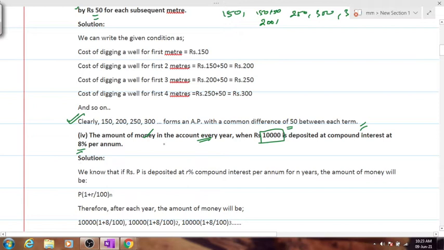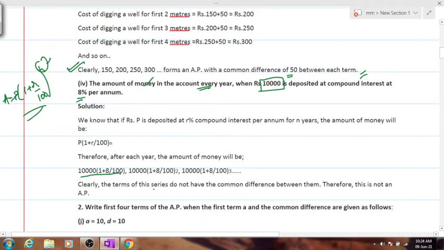Okay, since you know the formula for amount is 1 plus r by 100 to the power n, where n is your time. So we put n equals 1 and then calculate, you'll be getting this number, right? And the second number you don't majorly have to calculate because we can simply see out here.